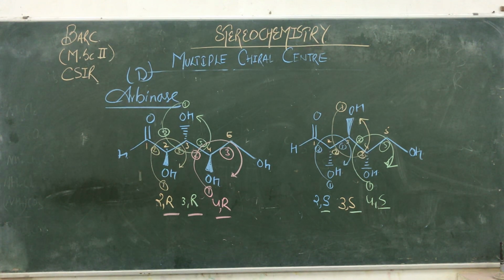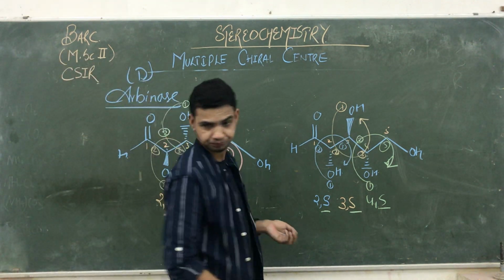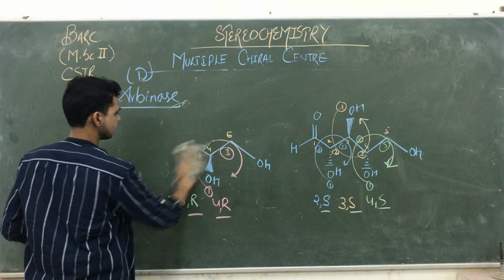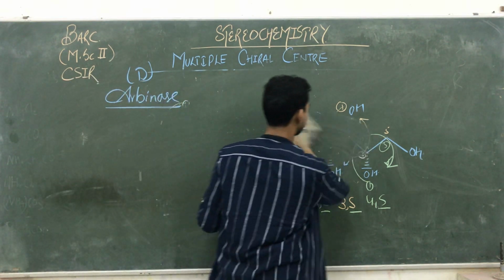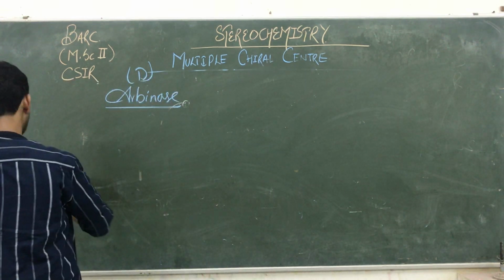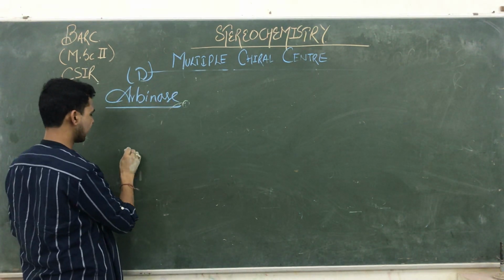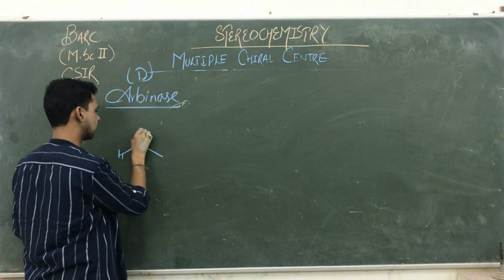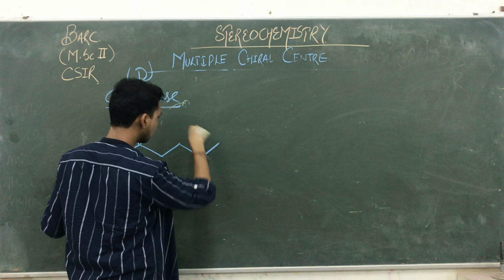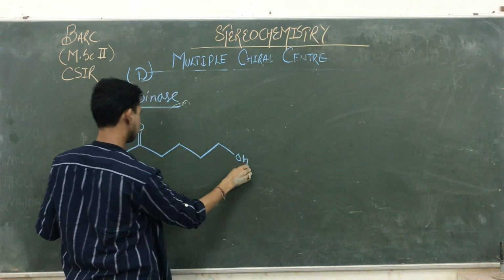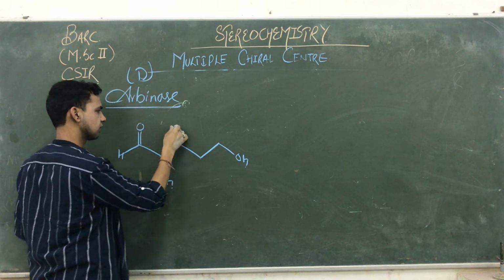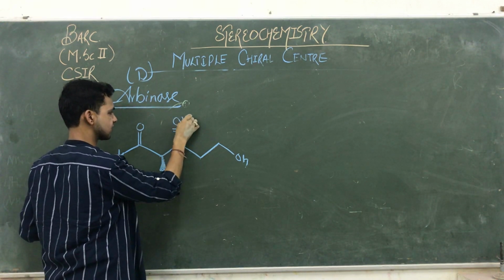So in case of the diastereomeric diagrams, we are going to draw its diastereomers. Actually the diagram is the same, but we need to change its configuration. अब इसका diastereo ये तो आपका enantiomeric diagrams थे. अब we are going to draw its diastereomeric diagrams. That is double bond O, 1, 2, 3, 4, 5. Okay, so that is OH. Here we are going to draw the same diagram, previous one, OH. That is OH.